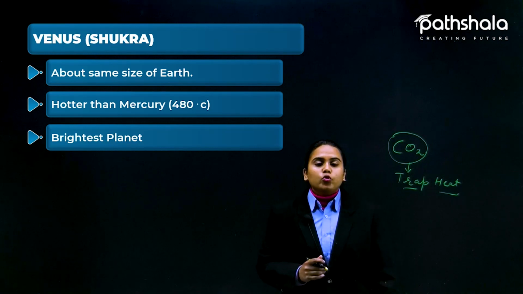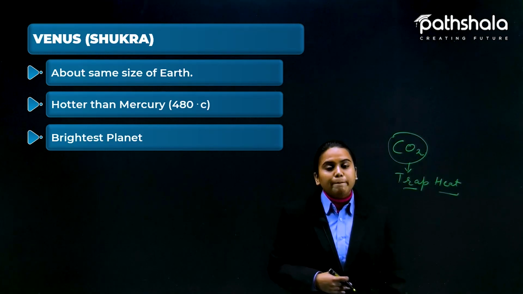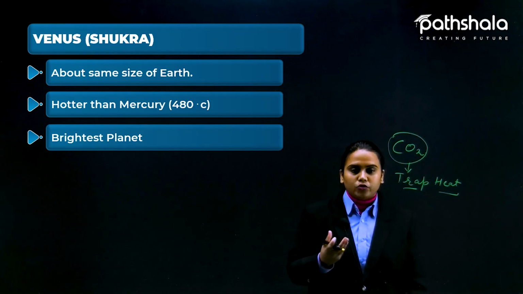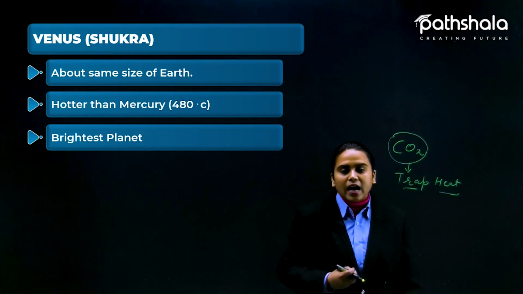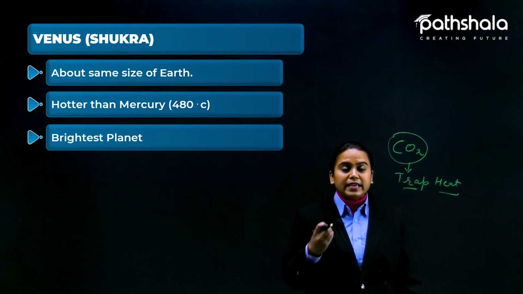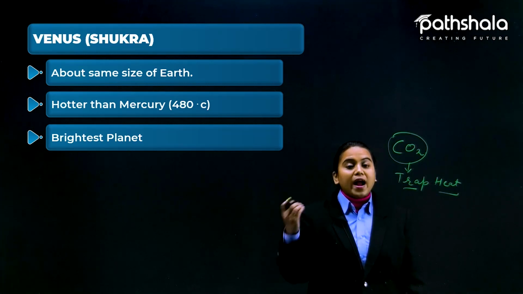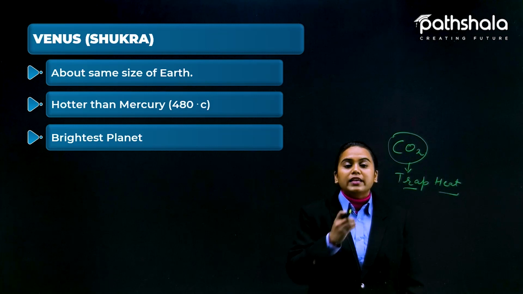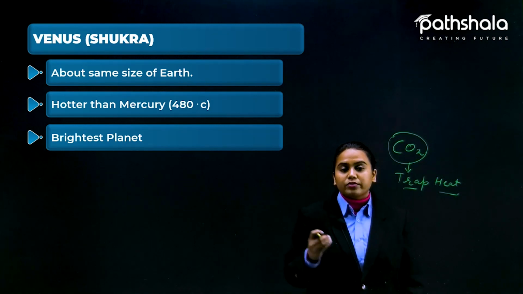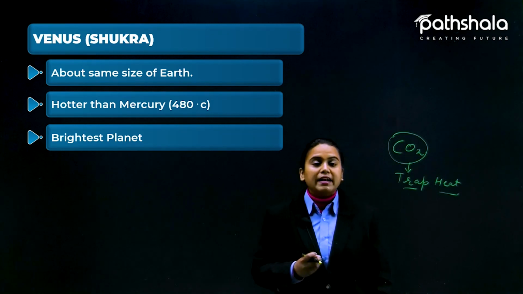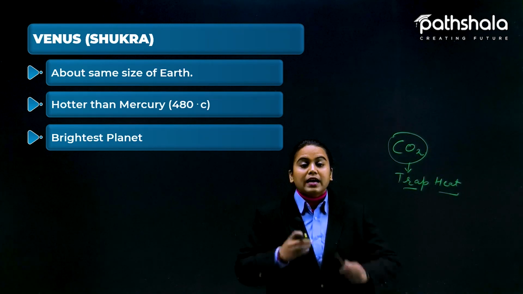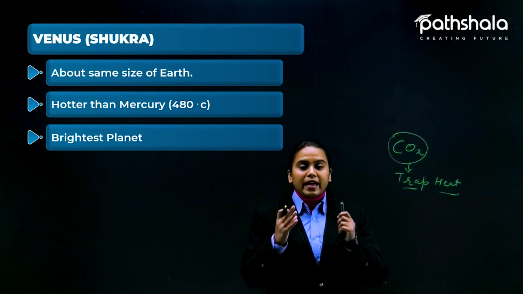It is also known to be the brightest planet. Why? Because it sparks during the evening and the morning sky. Sometimes we see it like a star only. It is so bright. Why is it so bright? Again, because the heat that gets trapped due to the sulfur dioxide present inside the atmosphere of Venus gets it to shine like a star.